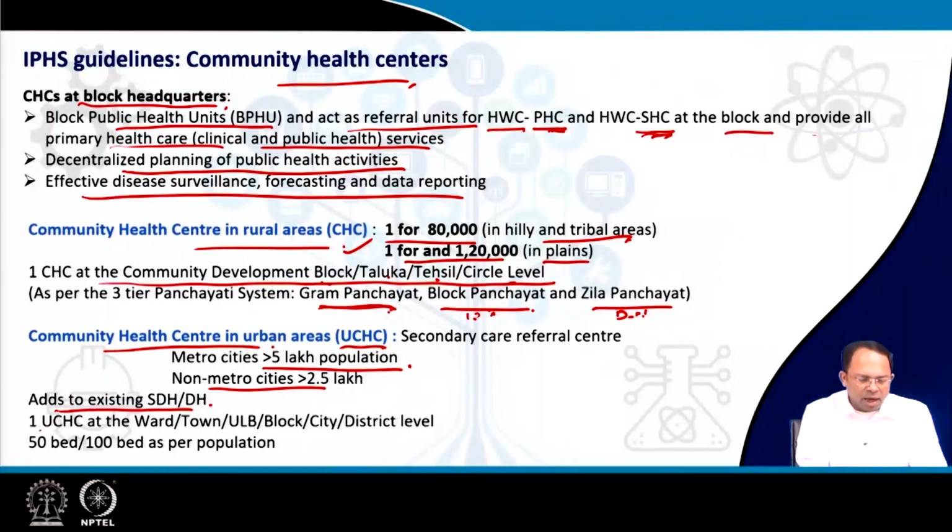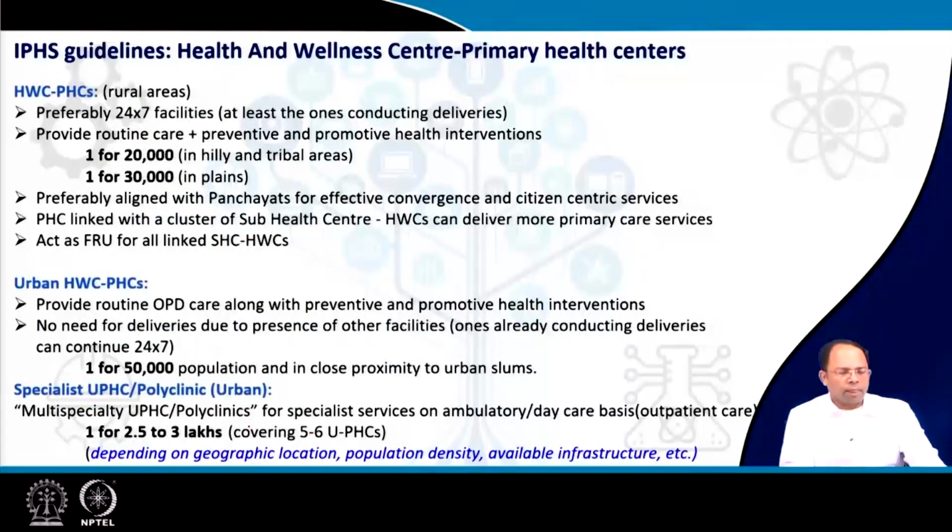So we can say one UCHC at the ward, town or ULB block, city, district level, and this could be a 50-bed or a 100-bed facility as per the population. Like we have discussed, in case the population is more than 5 lakhs, we go for a 100-bed facility, or if 2.5 lakhs, then we can go for a 50-bed facility. So similar to the rural area, where we provide one CHC at the block level, here we are providing one UCHC at the ward level or town level or ULB level, whatever the case may be.